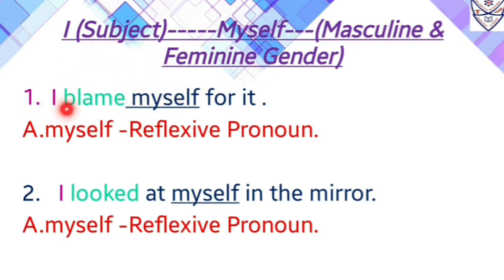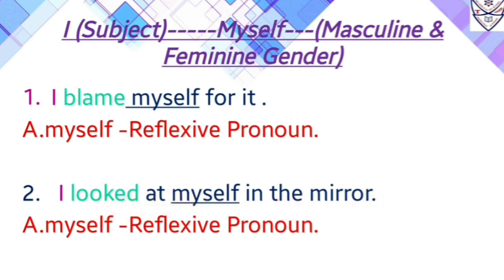So over here we have pronoun, that is I, used as a subject. After pronoun we have a verb, and after this verb we have reflexive pronoun, that is myself. So we can say over here myself is a reflexive pronoun. Number 2, I looked at myself in the mirror.